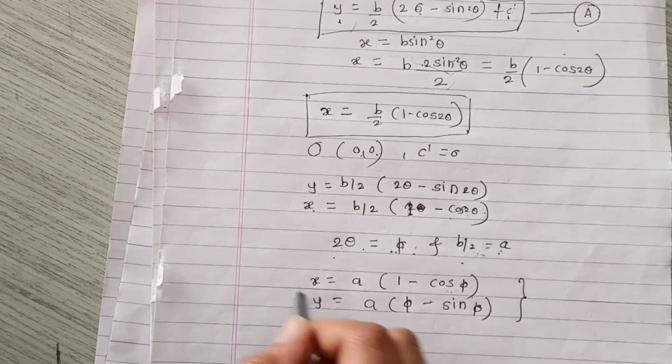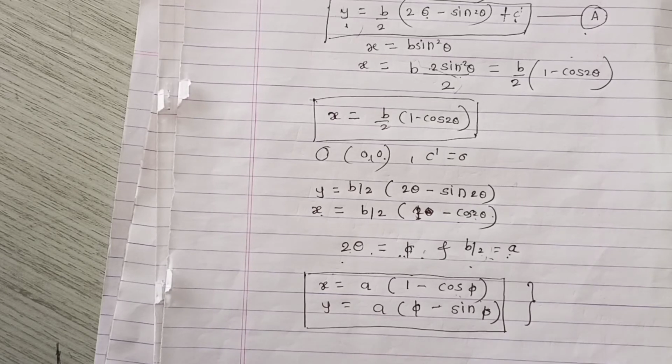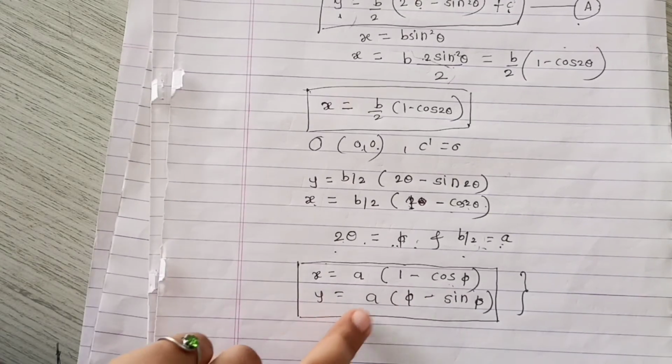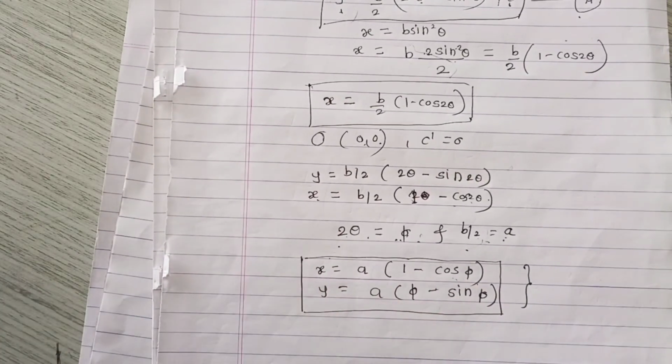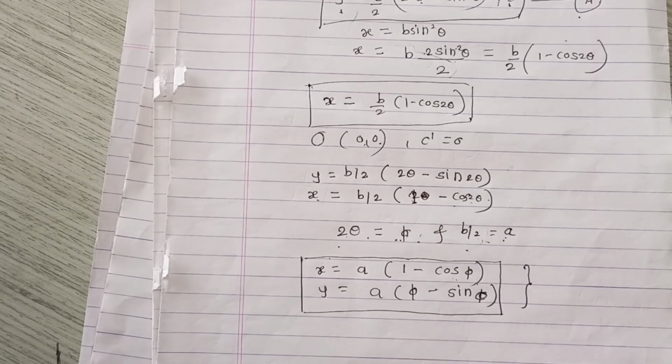So these are the two equations, and they are in the form of the cycloid equation. x is equal to a times 1 minus cos phi, and y is equal to a times phi minus sin phi. These equations are in the form of the cycloid equation. So we have shown that the particle which travels on a frictionless wire under the influence of gravity from point A to B follows the cycloid path when it takes the shortest time to go from point A to B.